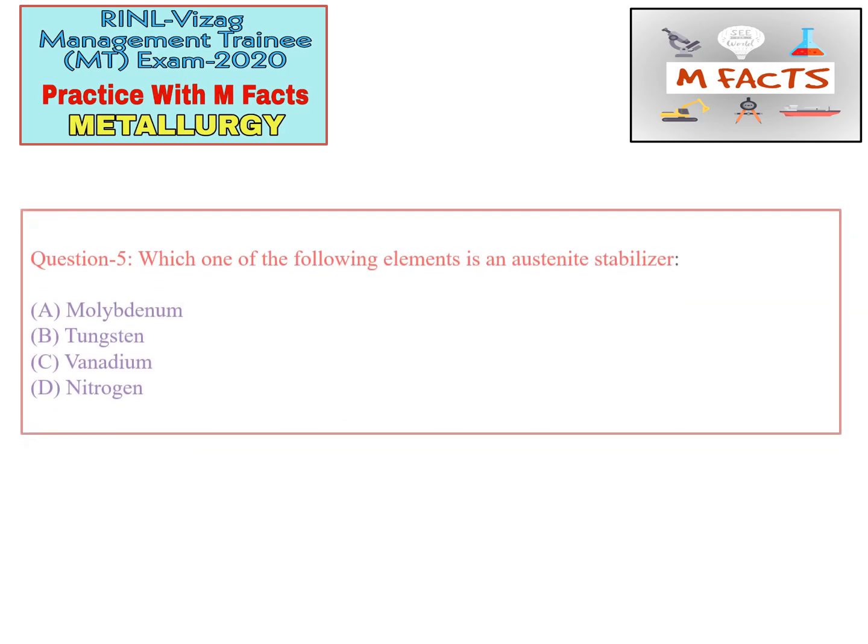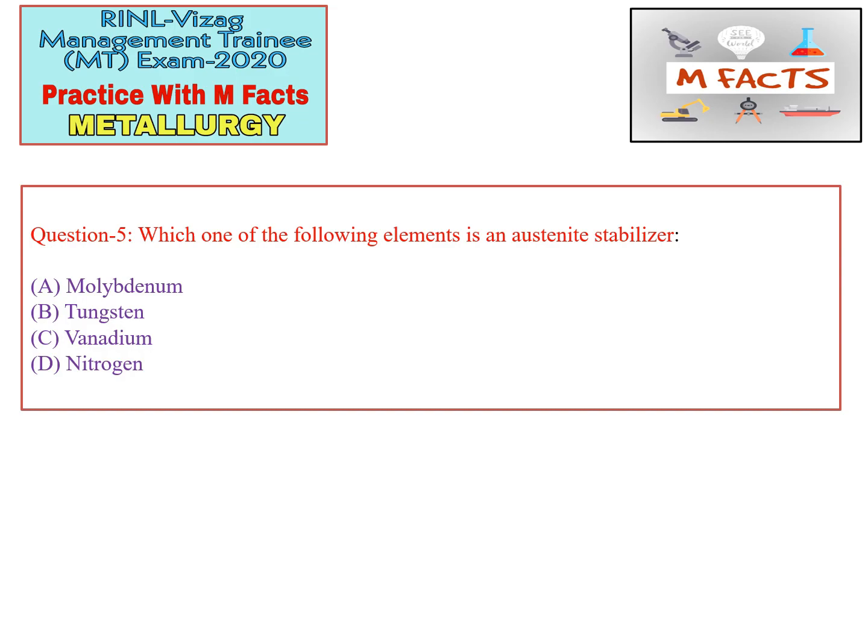Next question is: which one of the following elements is an austenite stabilizer? Most of us know that austenite stabilizers are mostly elements having FCC crystal structure. The elements which have FCC crystal structure will promote the austenite phase, so they are known as austenite stabilizers.